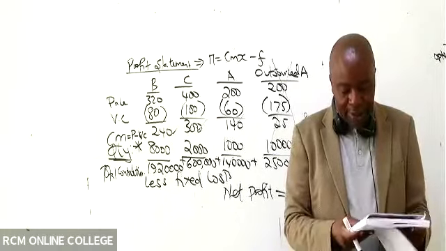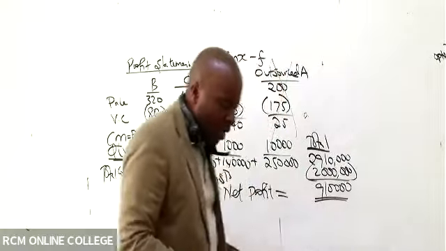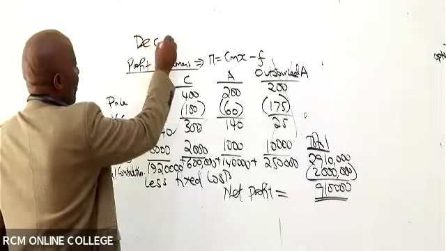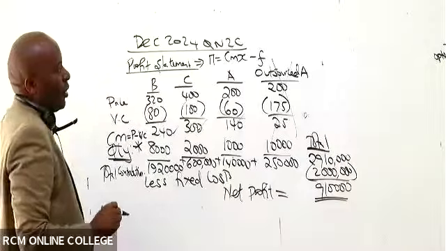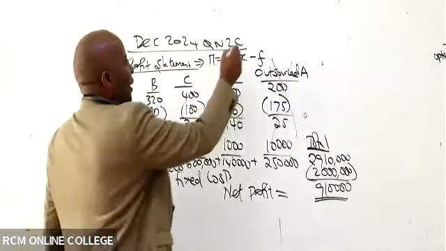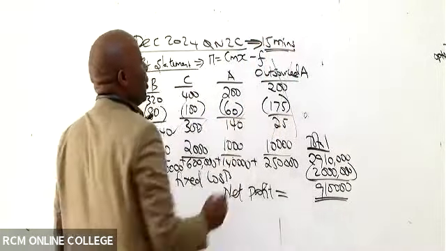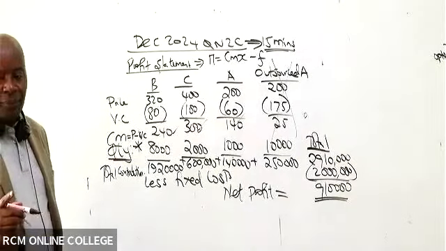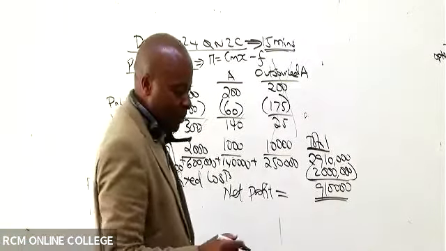So we look at December 2024, question number 2. I'm giving you exactly 15 minutes. Try to get somebody to discuss with, even if you're at home. They don't have to be accountants. You can use your kids. Teach them.